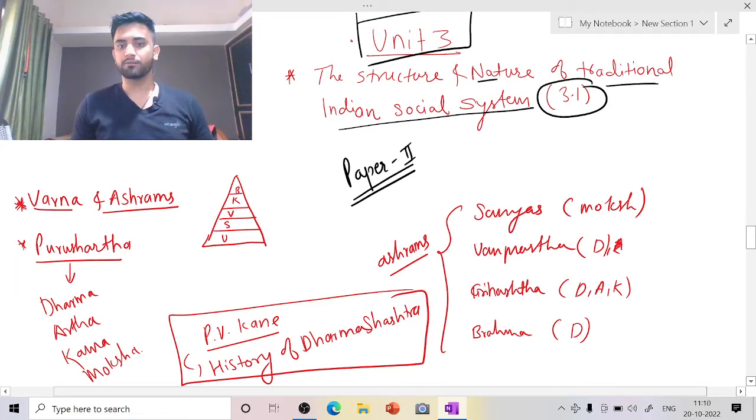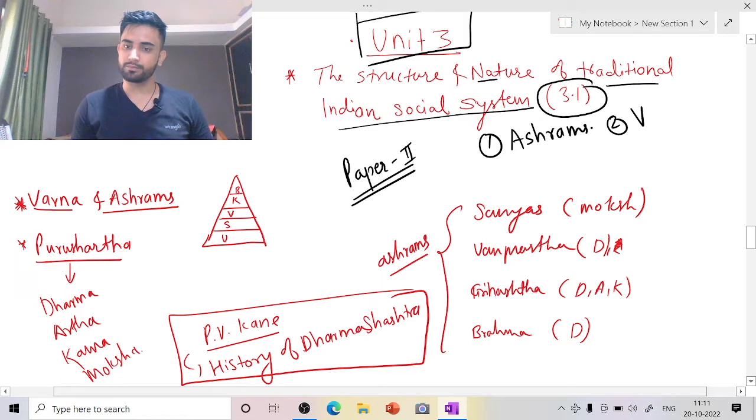Which include first is the ashrams. The second one is varnashram, basically varn and then ashram. Third, the topic that we are going to do is Purushartha.